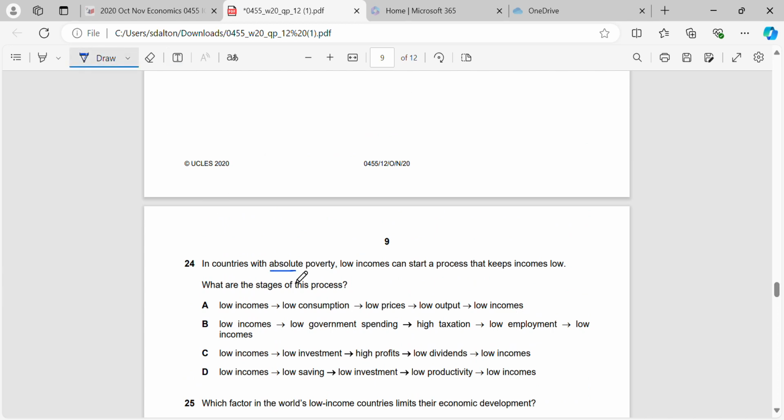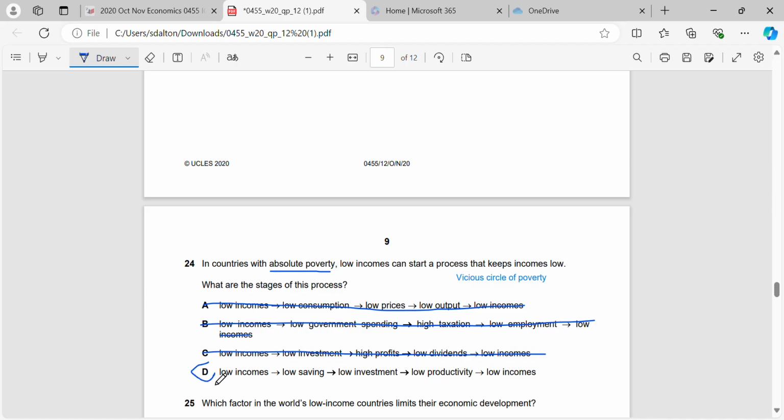In countries with absolute poverty, low incomes can start a process that keeps incomes low, right? Now this is called the vicious circle of poverty. Okay, and it's basically an idea that if you're born into a low-income family, how this process happens in order to keep incomes low for those families. So all I'm going to do is I'm going to circle the correct one and then explain how it happens. So the correct one here is D, right?